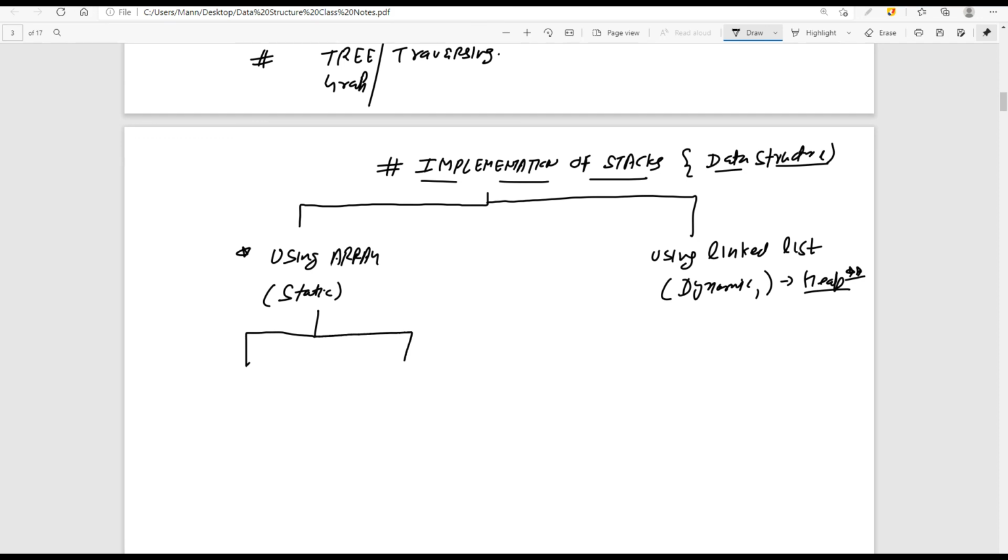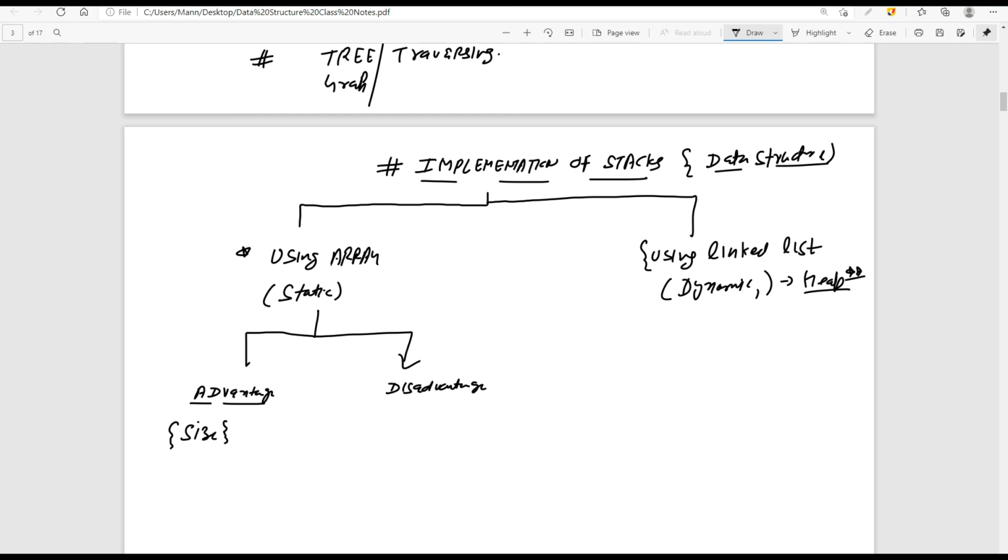Now, if we are going to use this array concept, what is the advantage and what is the disadvantage in order to implement this? For the advantage, if you know the size, then you should not go for a complicated implementation.